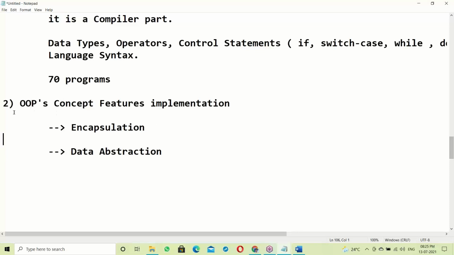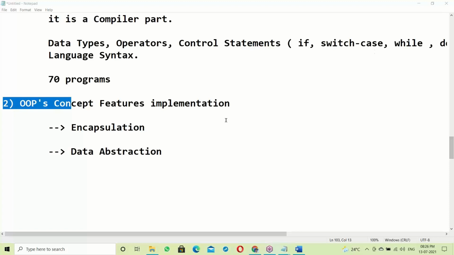Before OOP, we had only the C language, in 1972.